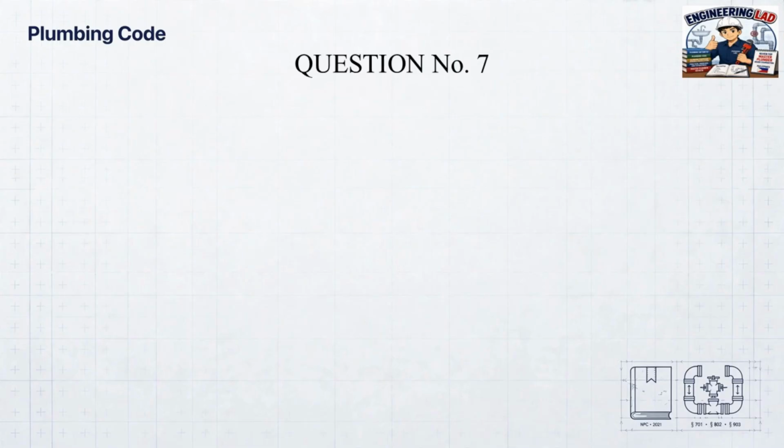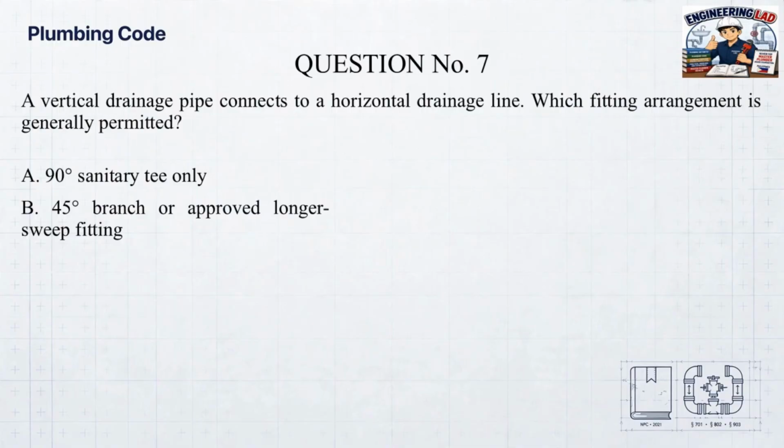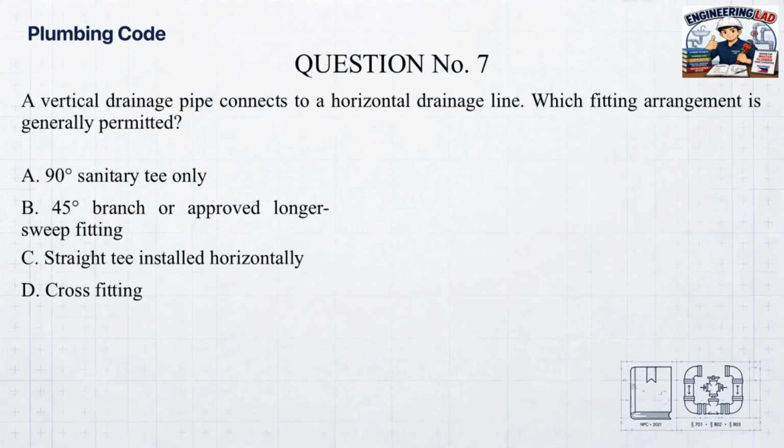Question number 7. A vertical drainage pipe connects to a horizontal drainage line. Which fitting arrangement is generally permitted? A. 90 degrees sanitary T only. B. 45 degrees branch or approved longer sweep fitting. C. Straight T installed horizontally. D. Cross fitting.